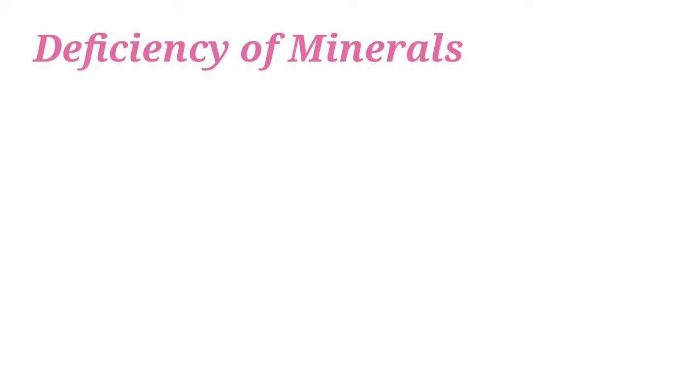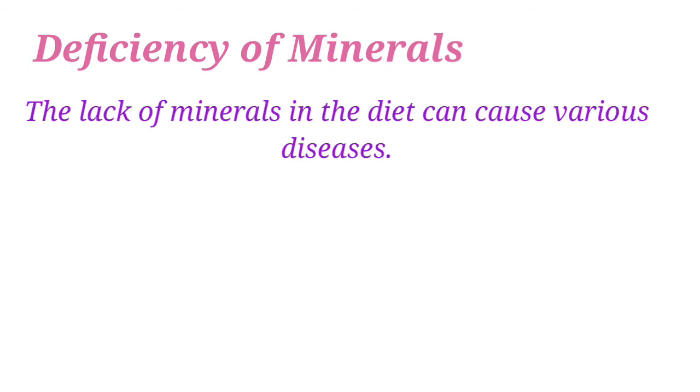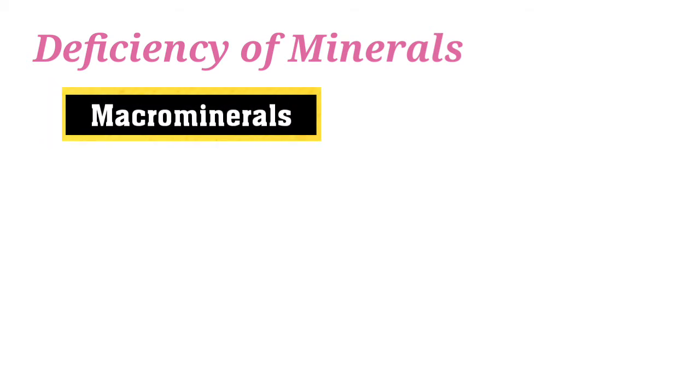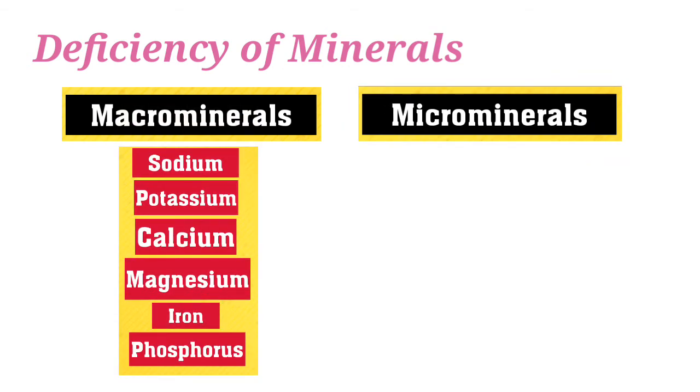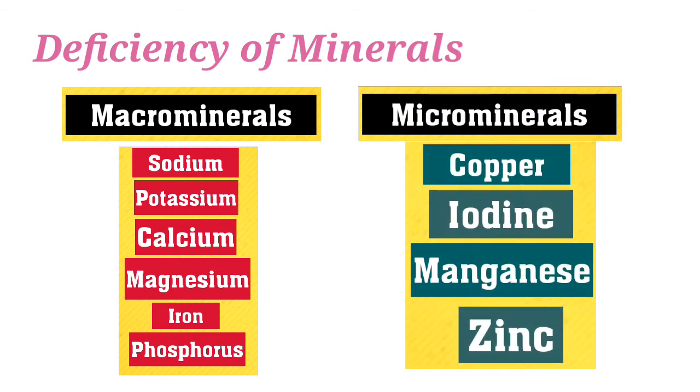Now we move on to deficiency of minerals. The lack of minerals in the diet can cause various diseases. Minerals are broadly classified into two: macrominerals and microminerals. Macrominerals are sodium, potassium, calcium, magnesium, iron, and phosphorus. And microminerals are copper, iodine, manganese, and zinc.